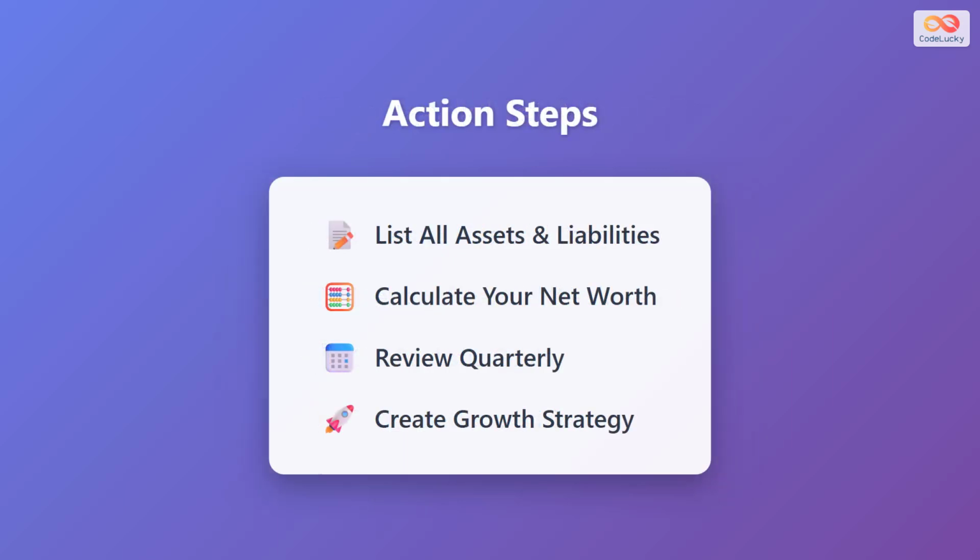Now that you understand net worth, here's how to get started. First, list all your assets and liabilities with their current values. Be thorough and honest in your assessment. Second, calculate your net worth by subtracting total liabilities from total assets. Third, review your net worth quarterly to track progress and identify trends. Regular monitoring keeps you accountable and motivated. Finally, create a growth strategy focused on increasing assets and reducing liabilities. This might include paying down high-interest debt, increasing savings, or investing wisely. Remember, improving your net worth is a marathon, not a sprint. Small, consistent actions compound over time to create significant wealth.